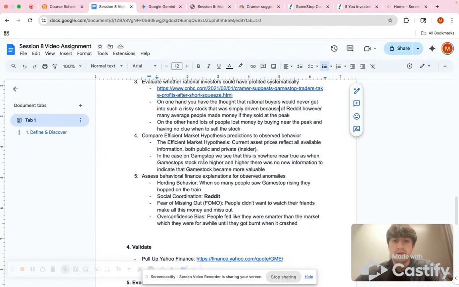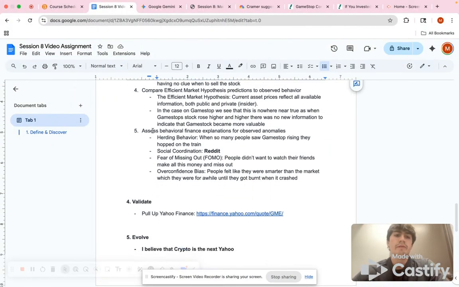So basically, in this case, GameStop, we see that it's not true at all. It didn't follow it because GameStop's price just kept rising and rising, and no new information was even given or came out. Even the insiders said that there was no reason for it to gain the traction it did. So I would say that it didn't follow the efficient market hypothesis at all.